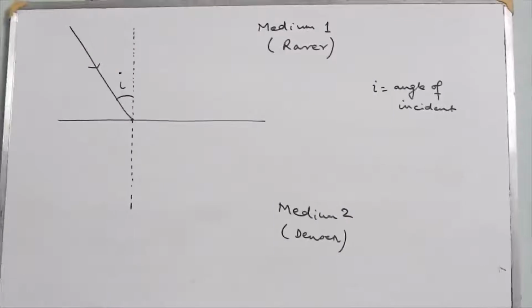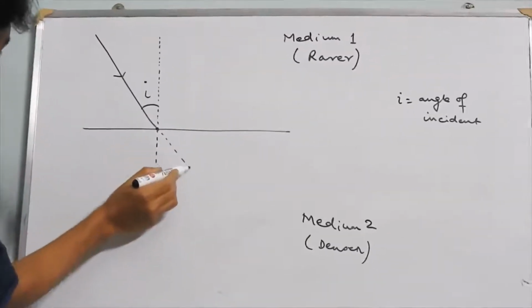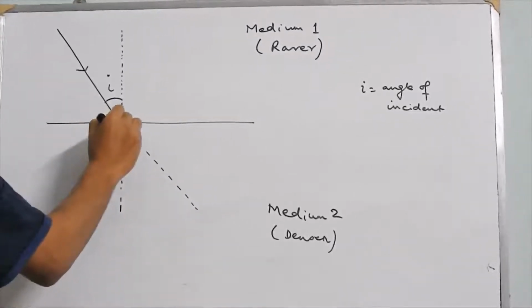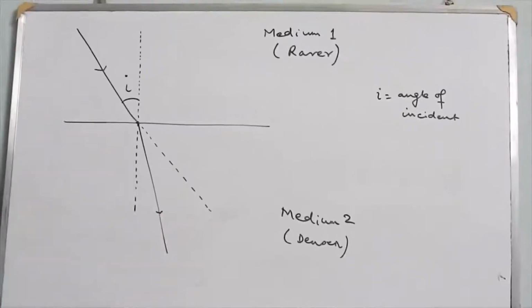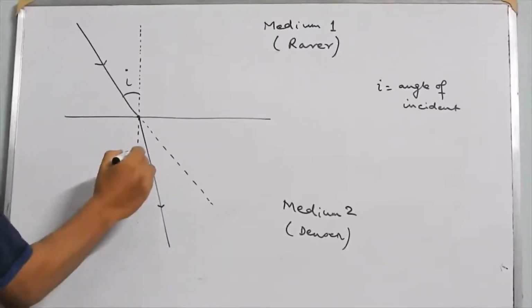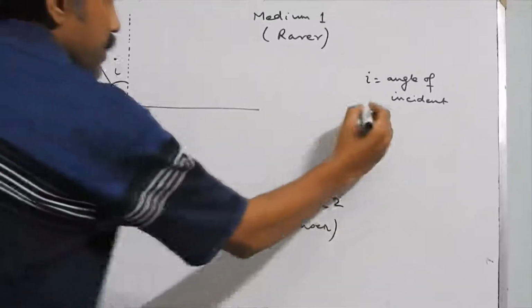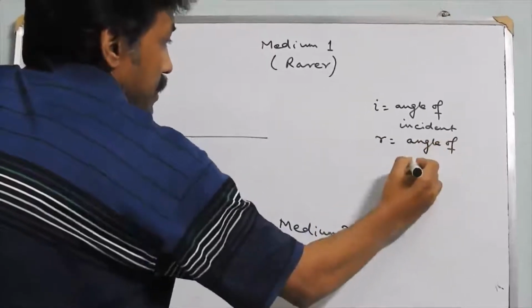And suppose the ray of light moves towards the normal, or bends towards the normal, then the angle made by this ray with the normal is called the angle of refraction, R. This is the angle of refraction.